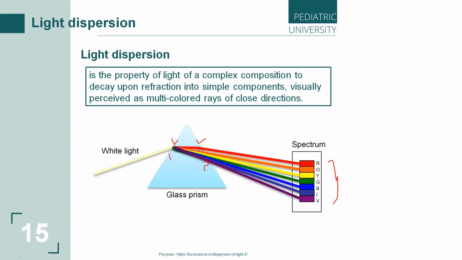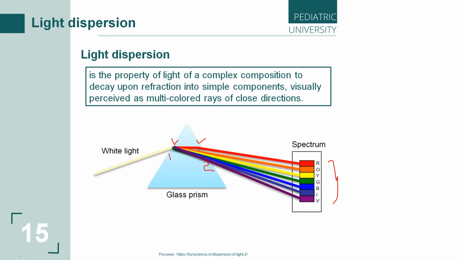Why? Because white light is complex, but these lights, red, orange, yellow, green, blue, indigo, violet, are simple lights. If we use a glass prism, we will divide only complex light. We can't divide the simple lights.